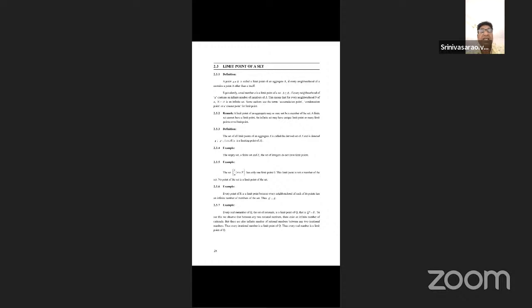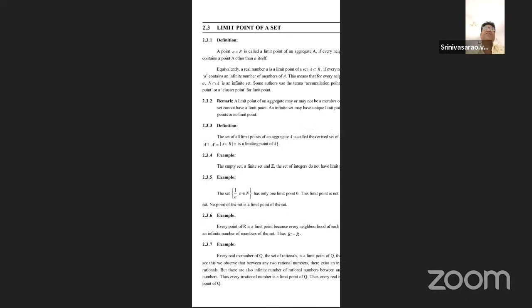You should listen to this one, especially this definition. State and prove the Bolzano-Weierstrass theorem. This theorem must be based upon the limit point of a set. What is a limit point? The set of real numbers is denoted by capital R, and a real number is denoted by small a.